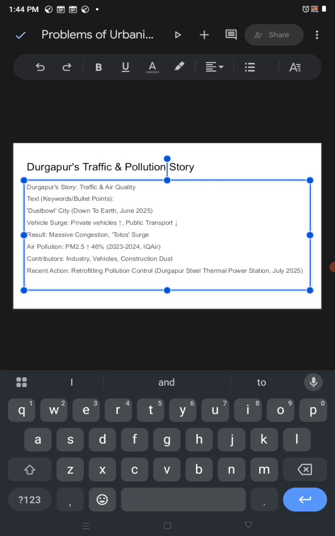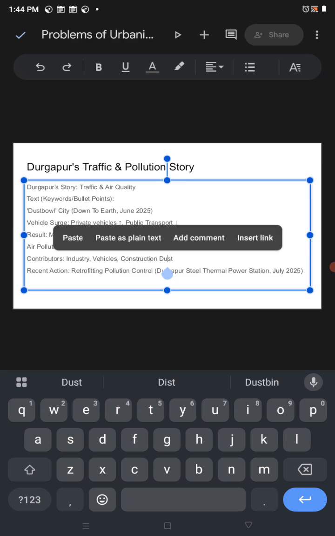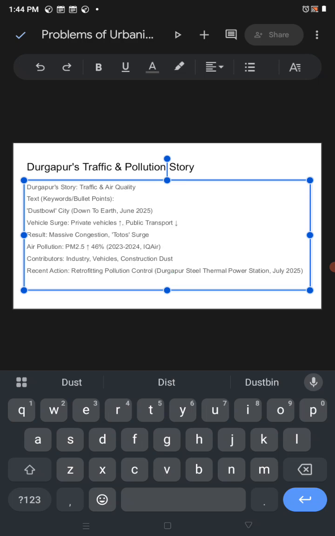Okay, and what are the sources of these pollutants? That is industries. Obviously industries, there are so many big industries such as steel industries there, the number of private vehicles, and construction dust. It's a big project of construction activities going on, making shopping malls, hospitals, hotels, lodges. And so this is contributing to the pollution.